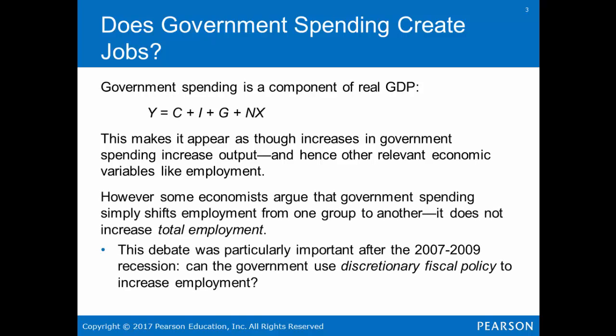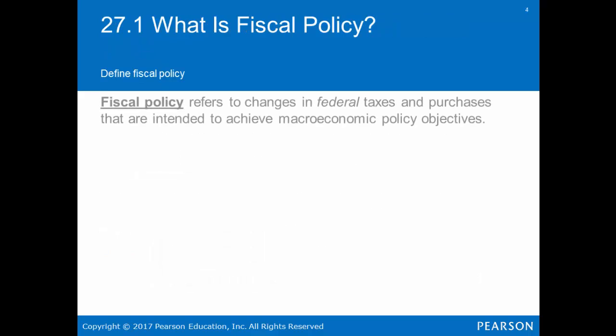However, some economists argue that government spending simply shifts employment from one group to another, from the private industry to the government. It does not actually increase total employment. The debate was particularly important after the 07-09 recession. Can the government use discretionary fiscal policy to increase employment?